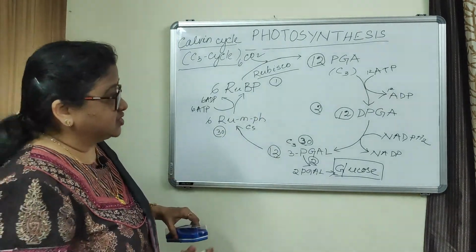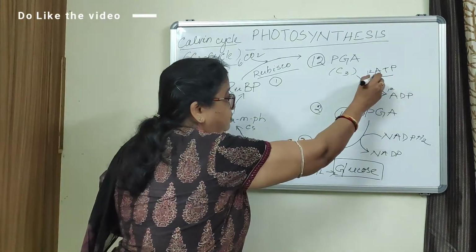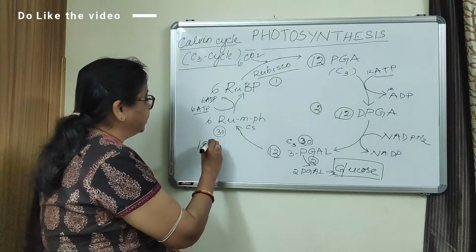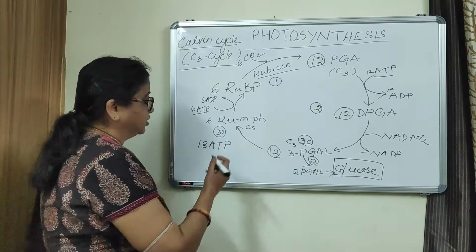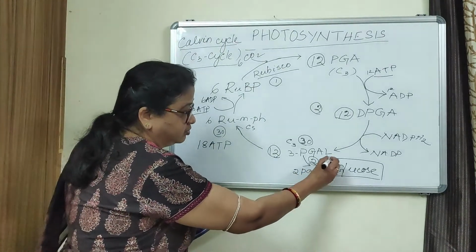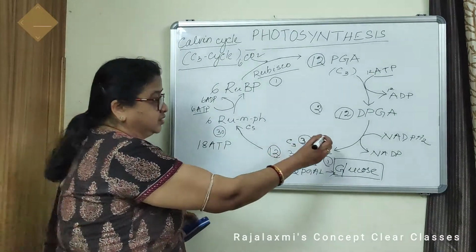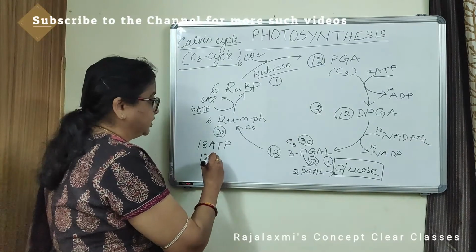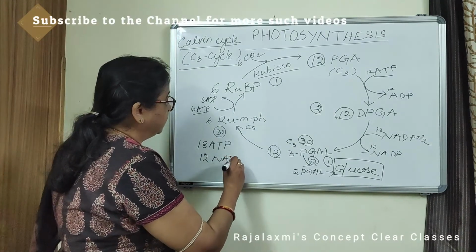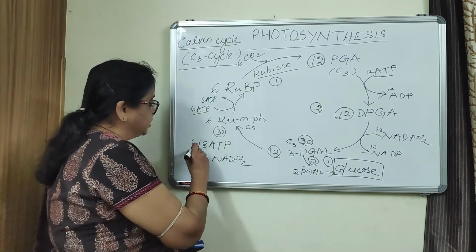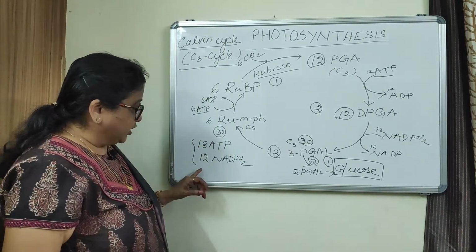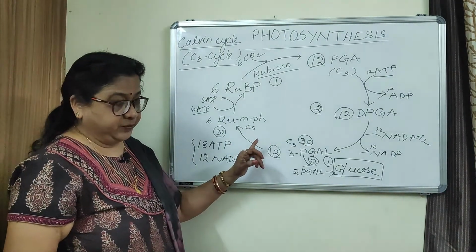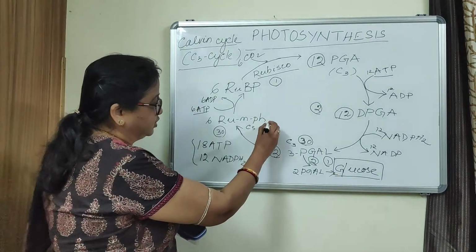During this process, here 12 ATP and here 6 ATP, a total of 18 ATPs are required for synthesis of 1 molecule of glucose, and here 12 and 12, 12 molecules of NADPH2. These 18 ATP and 12 molecules of NADPH2 are required for the Calvin cycle. So this is the regeneration phase.